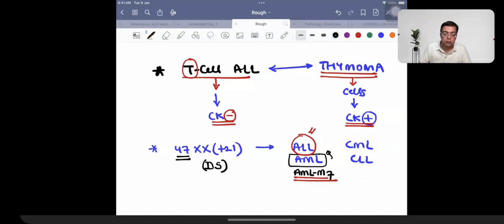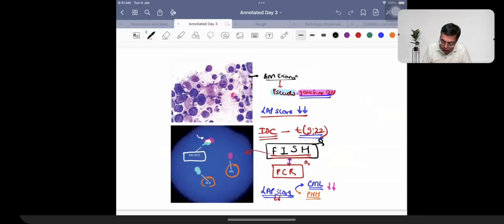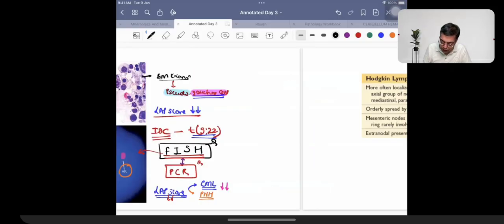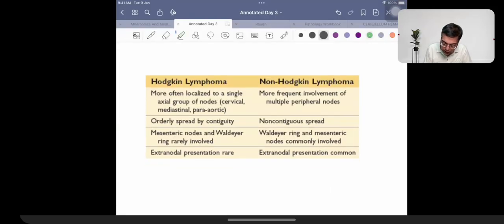The other thing is what I have already shared with you, that you were asked questions in the exam on the pseudo Gaucher cells, the Gaucher cells. That is a fact. Now, talking about an example of a malignancy that is going to be given the name of Hodgkin's lymphoma. Hodgkin's lymphoma is going to be an example of a malignancy that is going to be causing involvement of a single axial group of lymph nodes. And this is going to be having a property that it is going to be having a spread by contiguity.